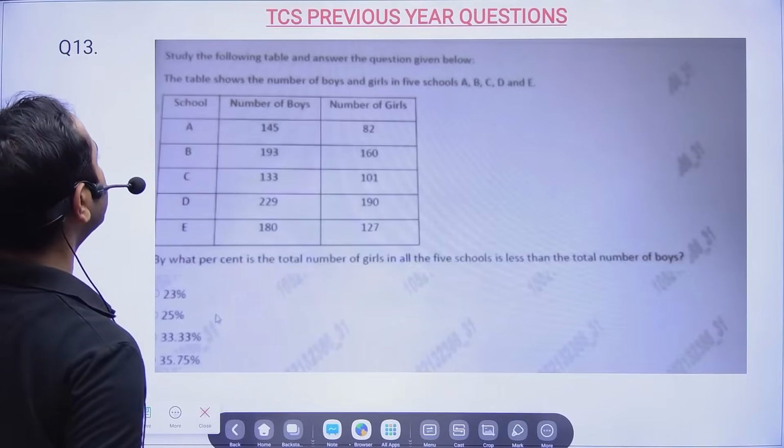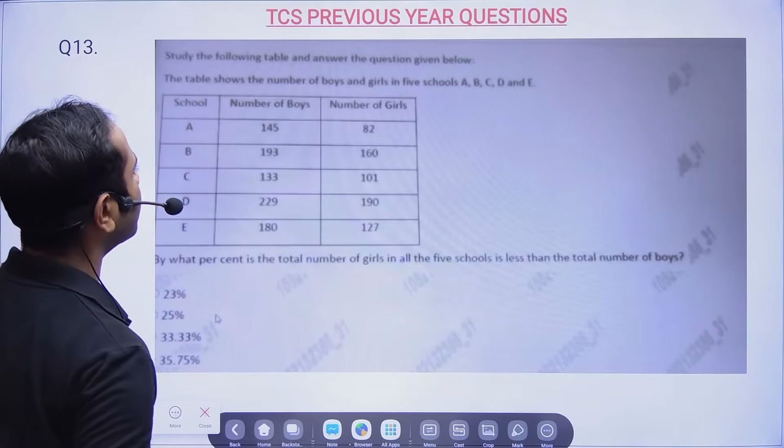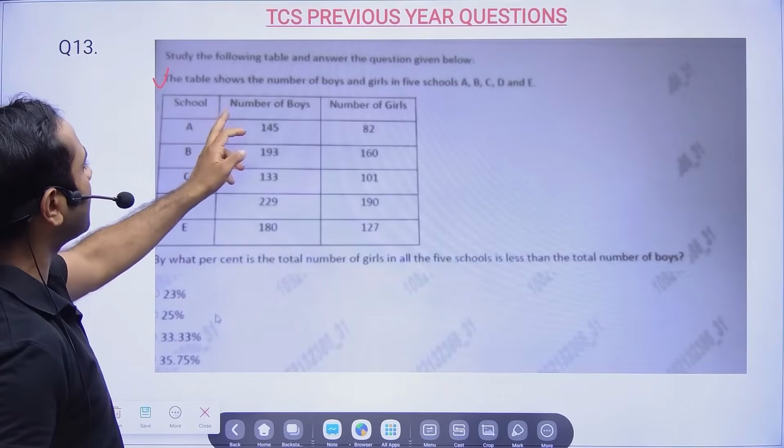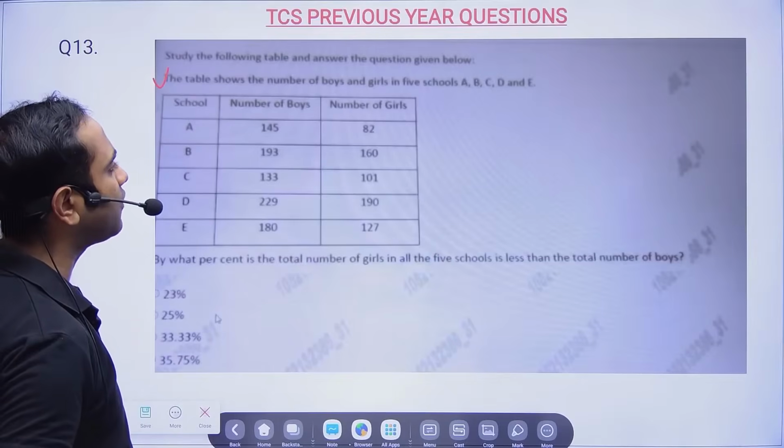Now here what they're telling is, study the following table and answer the question given below. The table shows the number of boys and girls in 5 schools, A, B, C, D.